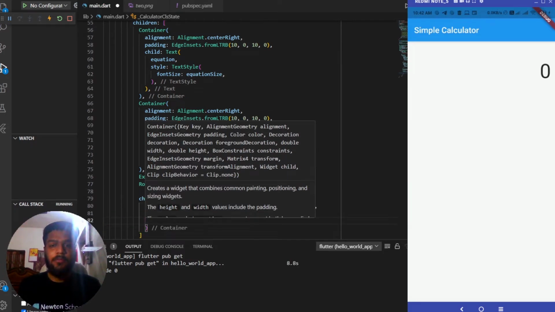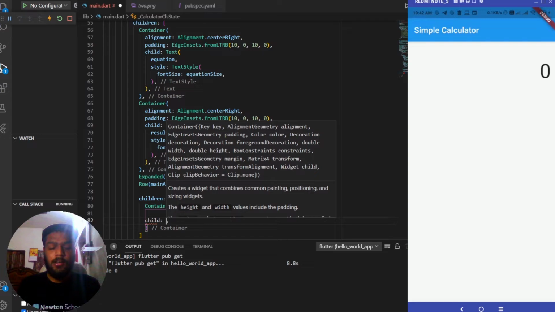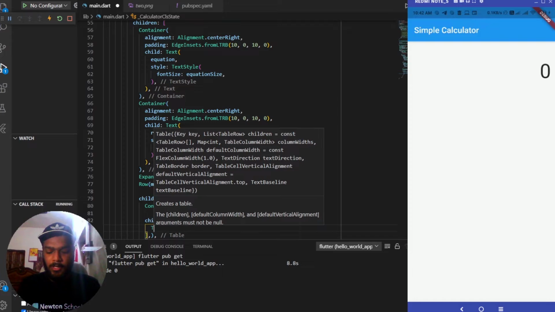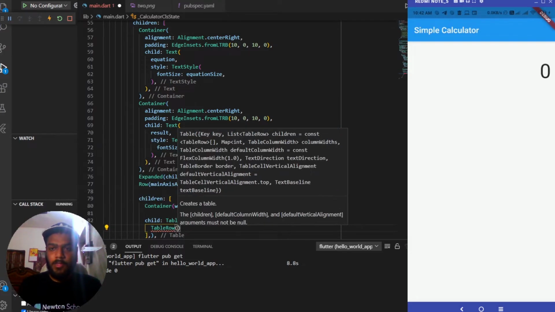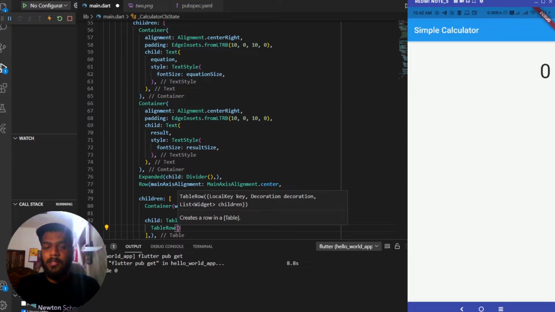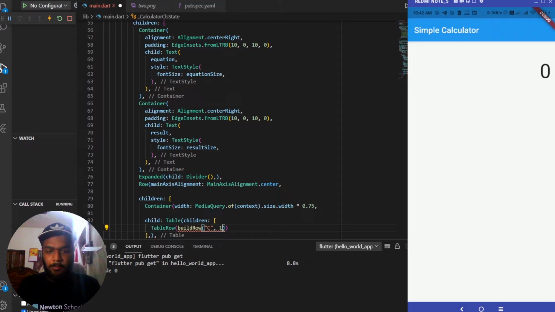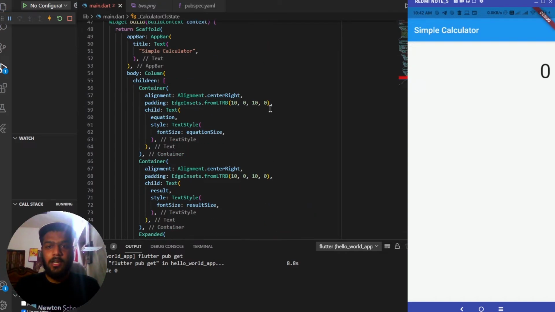And after this width we'll be having multiple widgets inside a table. So let's first add a child of type table, and this table will be having multiple children inside it, the first one being a table row. And this table row takes children, like we need to create a widget through which we'll be creating the children. So we need to create this build row function or a build row widget which takes a character or a string, it takes a number, and it takes a color. So Colors.redAccent. We need to create this function first, or this widget first. So let's start working on this.